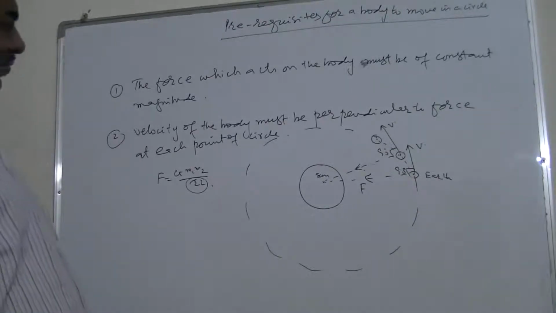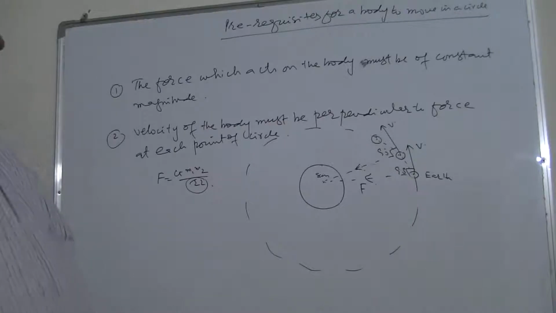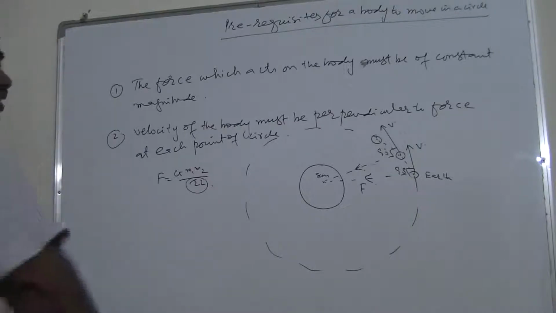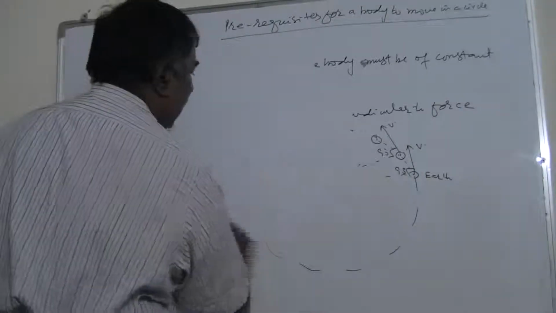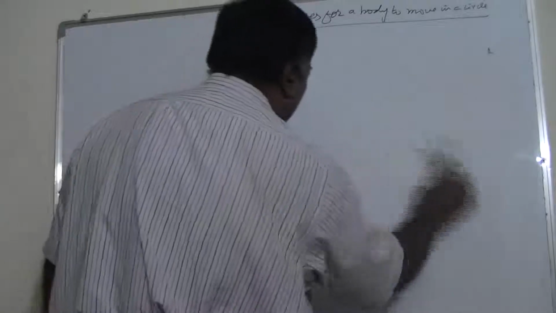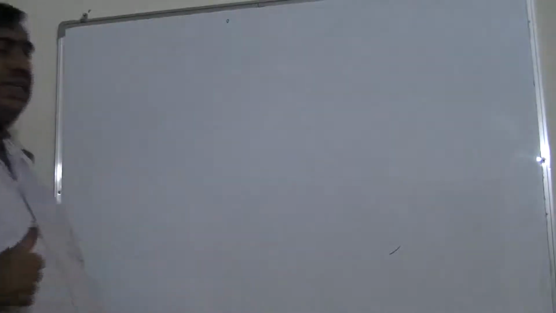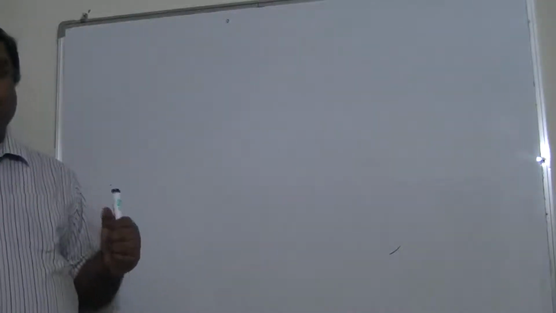First is the motion when the earth revolves around the sun, that is circular motion, or when artificial satellites move around the earth, they are also in circular motion, or when the electrons move around the nucleus, they are in circular motion. In all these cases, you will see the force acting on the bodies which are moving in a circle is constant, and the velocity of those bodies at each point is perpendicular to the force at that point.